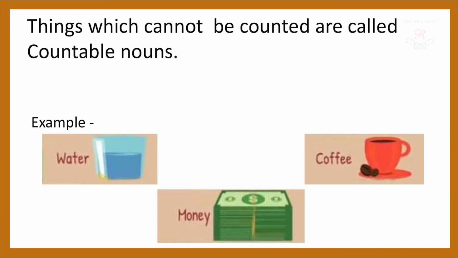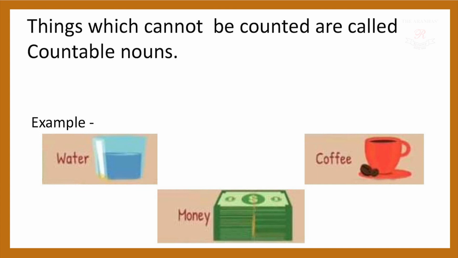Things which cannot be counted are called uncountable nouns. So the things which I cannot count. For example, if I want to drink a tea, I will not say please give me 1 tea, 2 tea, 3 tea. I will say give me 1 cup of tea, 2 cups of tea, 1 glass of water. So where I am talking about 1 glass of water, not 1 water, 2 water. So I cannot count water, coffee, tea, juice. Whenever I want money, I am not going to say give me 1 money, 2 money. I am going to say give me 1 rupee, 2 rupees, 100 rupees, 500 rupees, 1000 rupees, 20,000 rupees. So here again money cannot be counted.